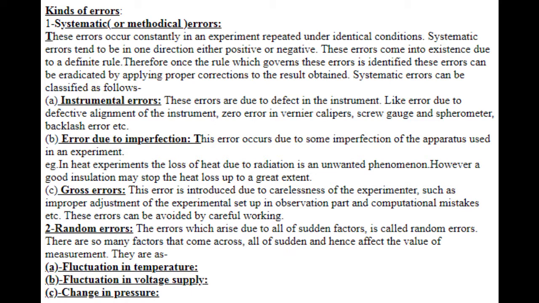Second is random errors. The errors which arise due to all of sudden factors are called random errors. There are so many factors that come across all of a sudden and hence affect the value of measurement. They are fluctuations in temperature, fluctuations in voltage supply, change in pressure.